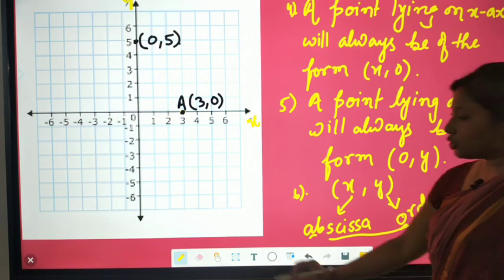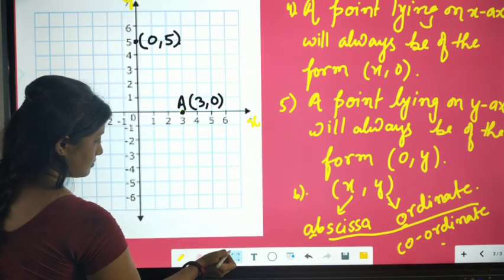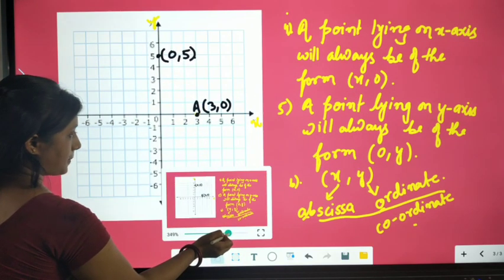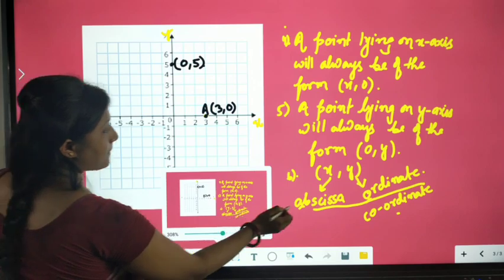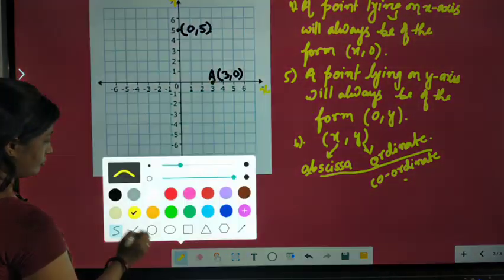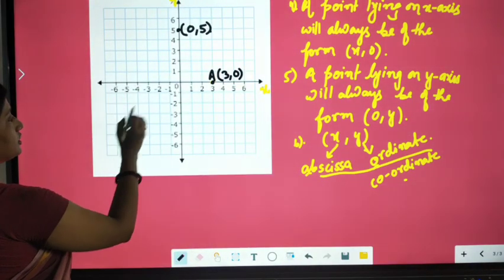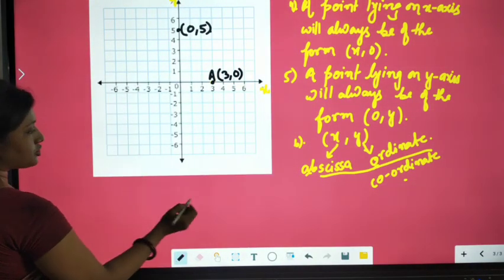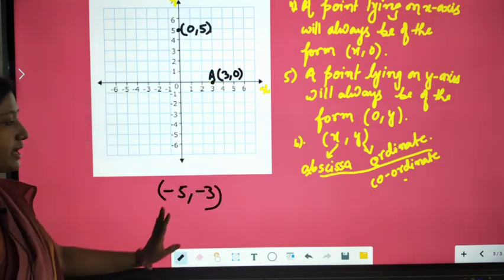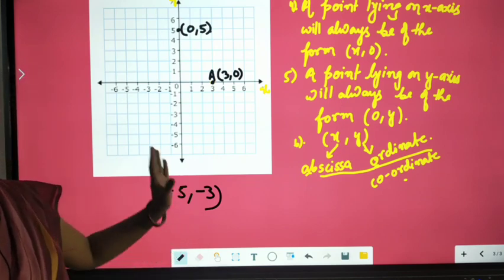Suppose I have given a point here, -5, -3. I am writing this point, -5, -3, and I am asking you what is the ordinate here.